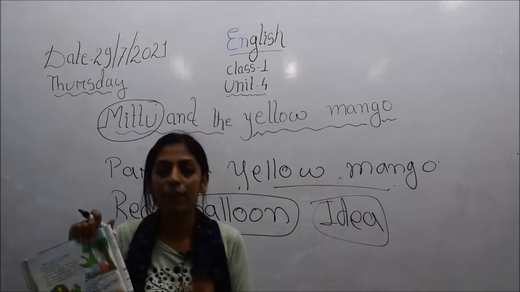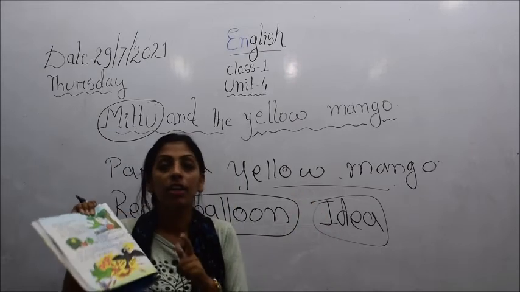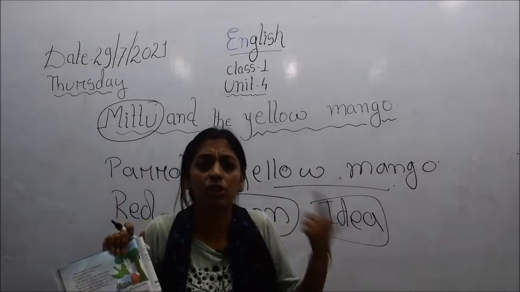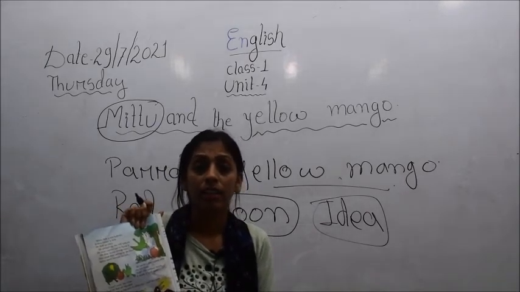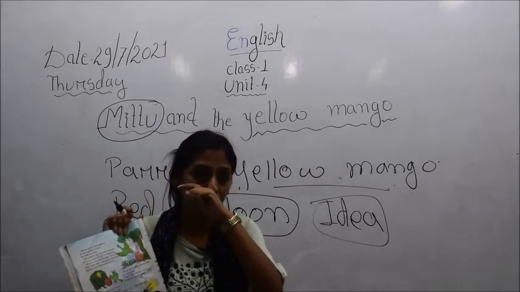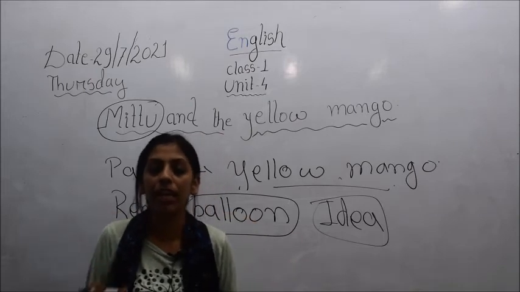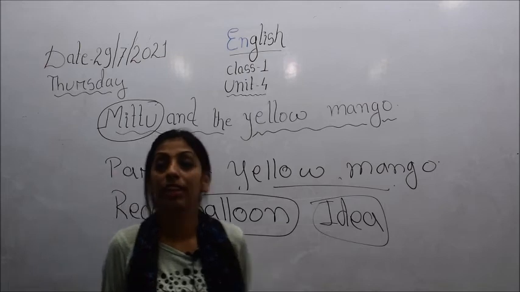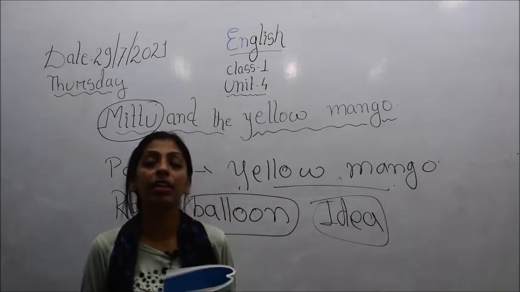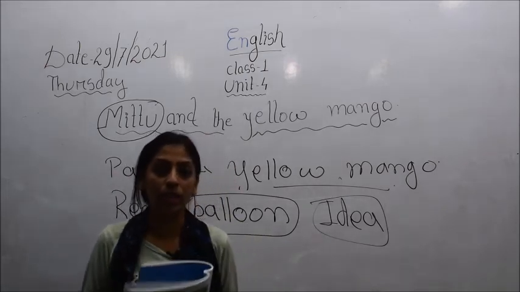The crow fell down the mango tree, and he was so scared that he said a gun was behind him. After that, children, that crow got so scared that he never ever came back to that mango tree.